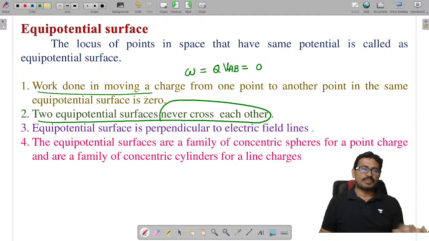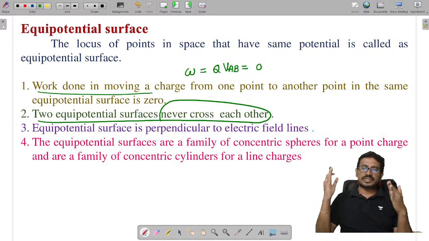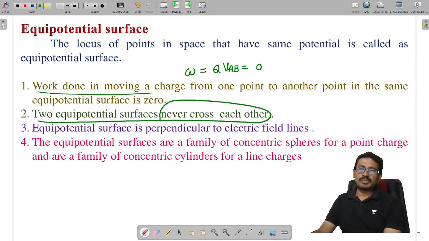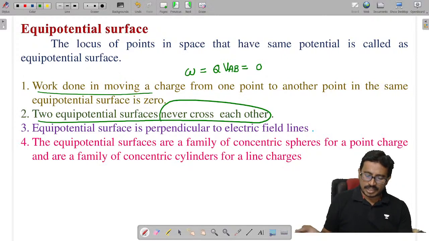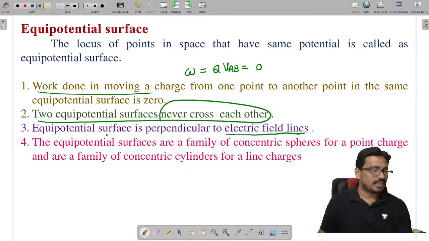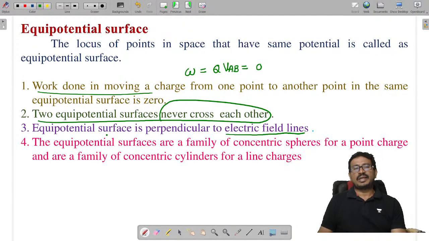And equipotential surfaces never cross each other, meaning they never intersect. Equipotential surface means same potential. If two different surfaces were to cross, two different values would be the same at a point, which cannot happen. And an equipotential surface is perpendicular to electric field lines. The angle between the electric field and the equipotential surface is 90 degrees. Electric field lines cut the equipotential surfaces orthogonally.